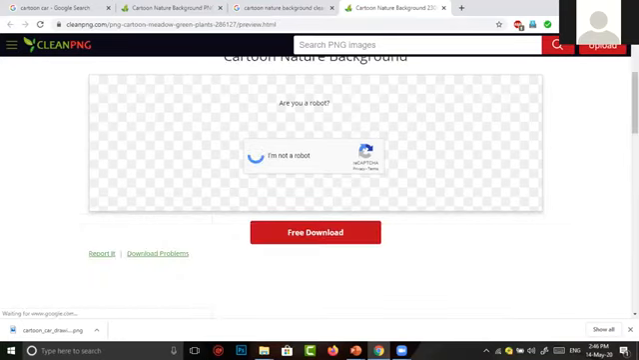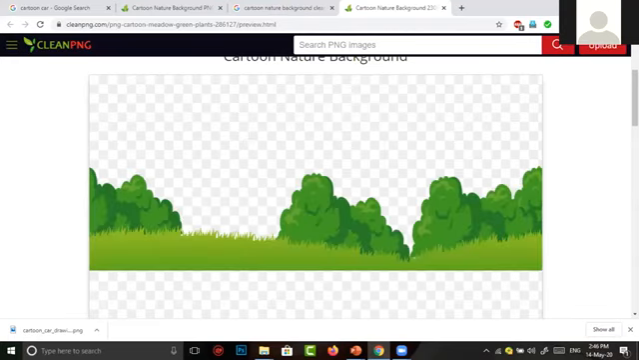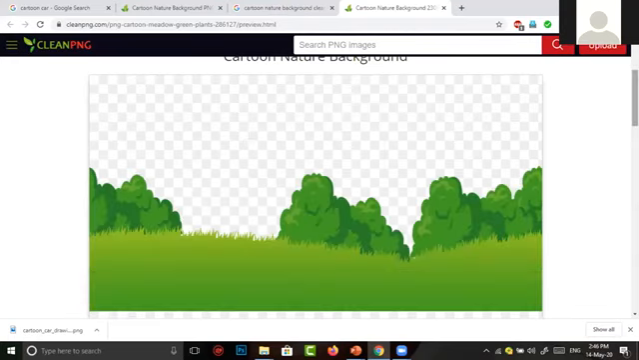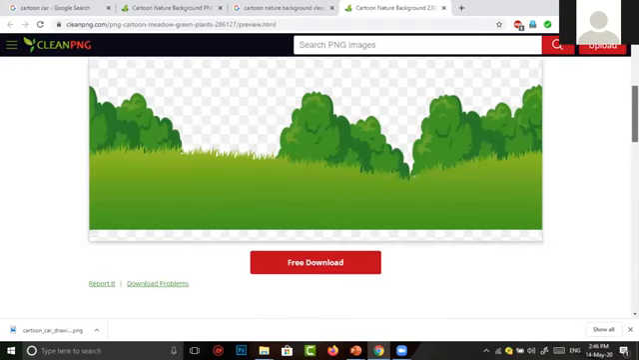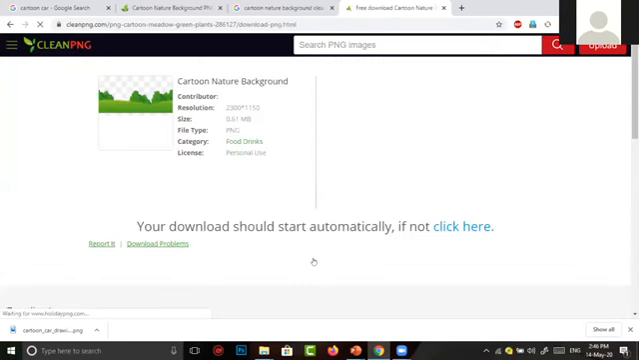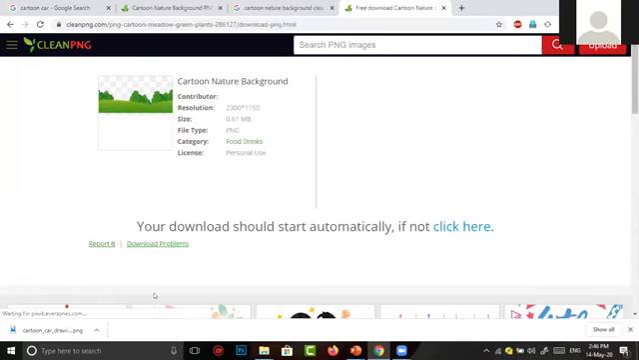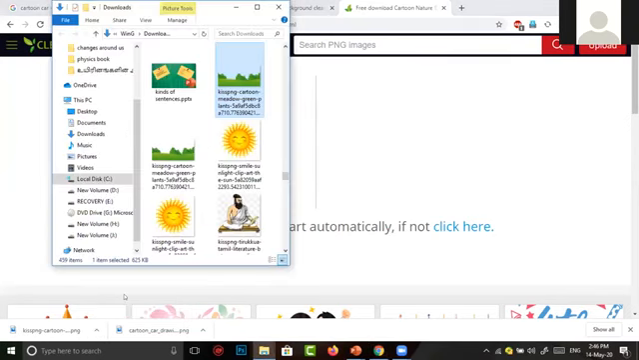In previous sessions, you learned how we can download free images. I simply followed the rules, entered into Clean PNG, and selected an image from the particular site. Now I'm going to download the image. Now the image has been downloaded and it is saved in my downloads folder.